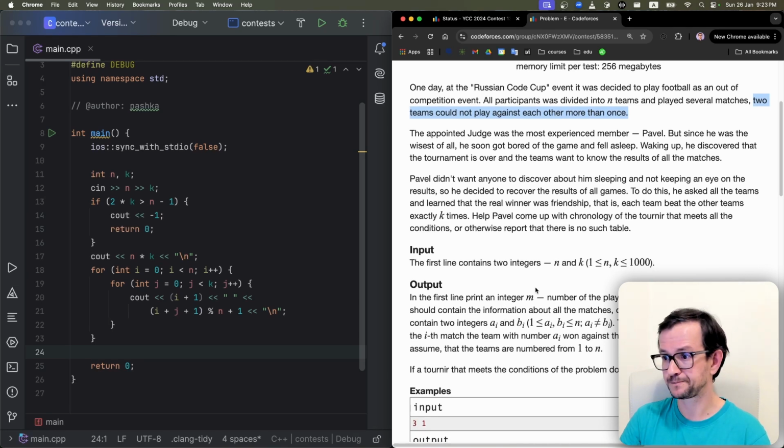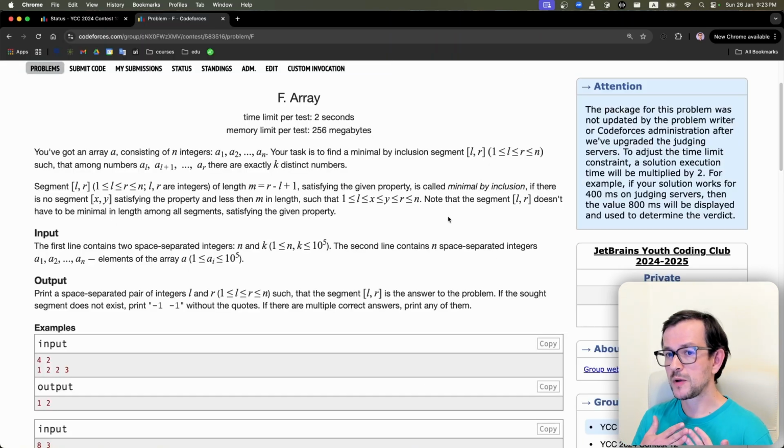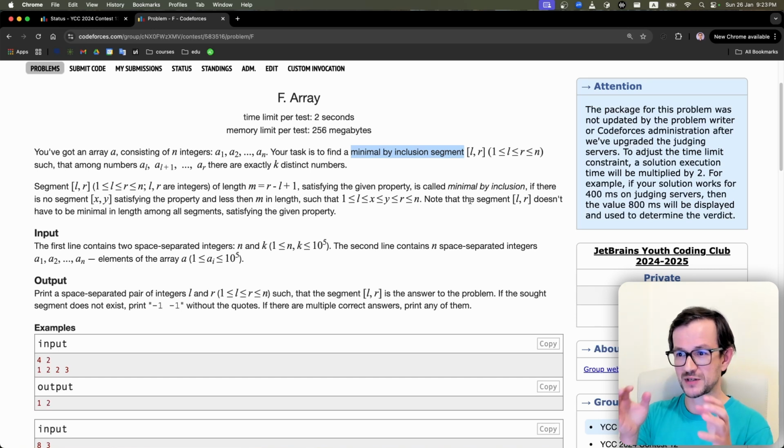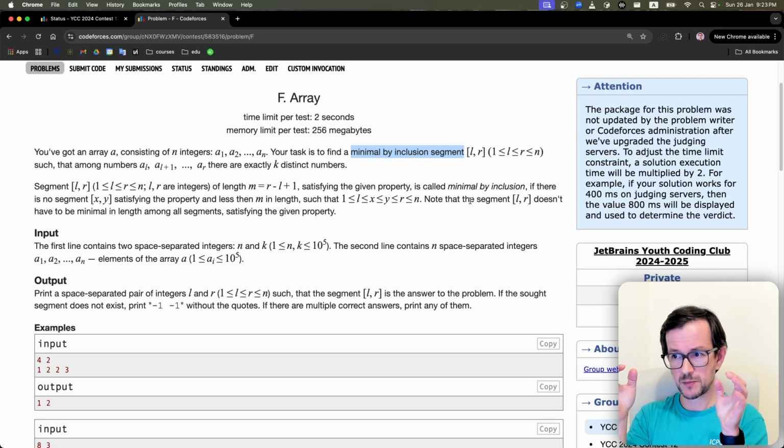Let's move to problem F. Problem F introduces a term that may not be familiar to you: minimal by inclusion segment. Minimal by inclusion basically means you cannot decrease it. So you have some set, and you cannot throw any element out of this set. So all elements of the set are kind of important. In this case, it's not a set, it's a segment, so it is a segment which you can shorten.